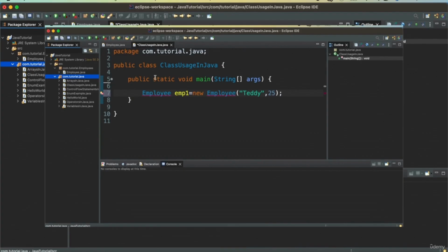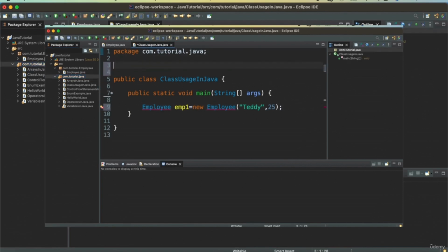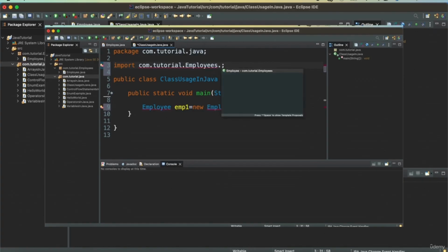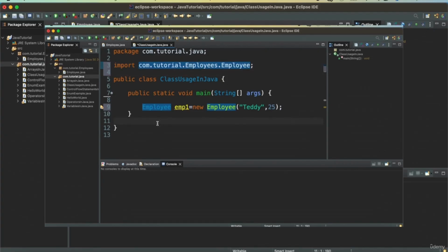In order to use this Employee class, I will need to import the Employee class from that package. So I can do that using an import statement, import com.tutorial.employees. Once I import that package, I can import that specific class as well. So let's go and do that. Let's import just this specific class. And now I can use the Employee class.